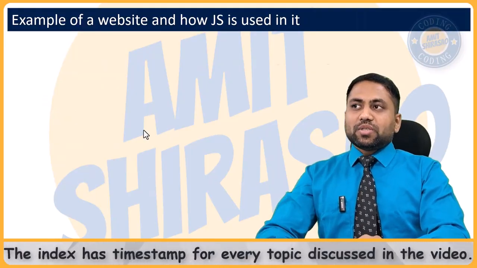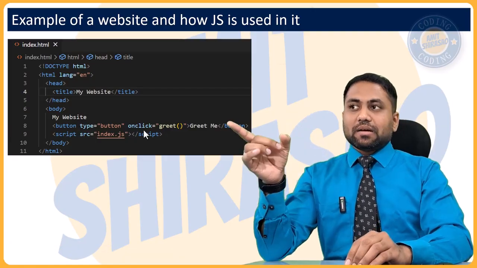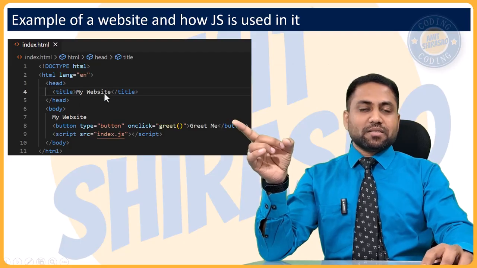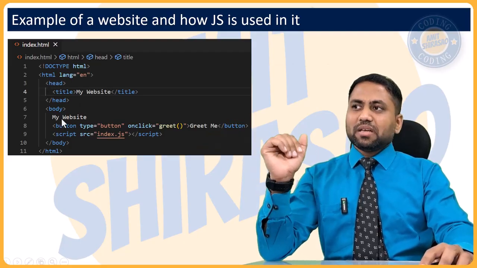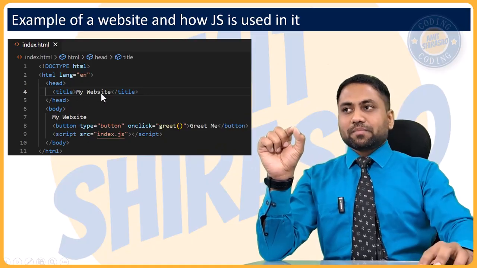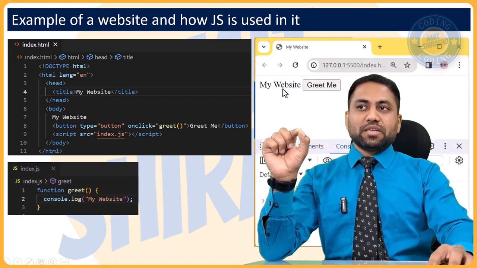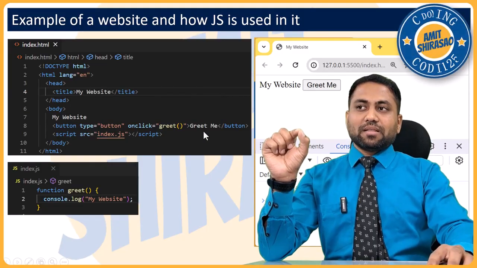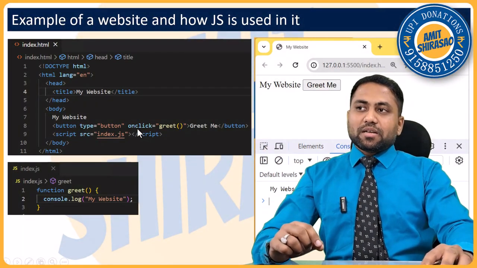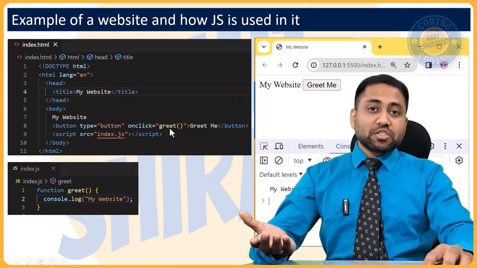Now let us use an example. Let us say that there is an HTML file like this. Here, if you see, it is the HTML tag. It has a header tag, title, this is my website. So this is just a basic website. The body has my website text written into it, so this will appear over here. Then you have a button, and the button has the words greet me. So greet me has come here, and it also says that on clicking this button, you should call this function. Where is this function written?